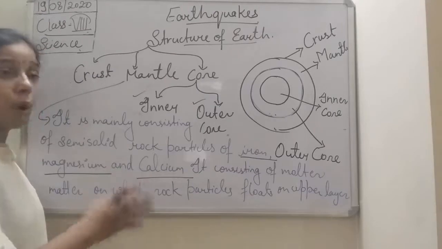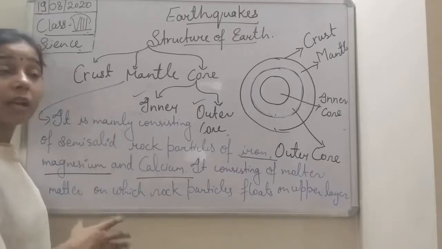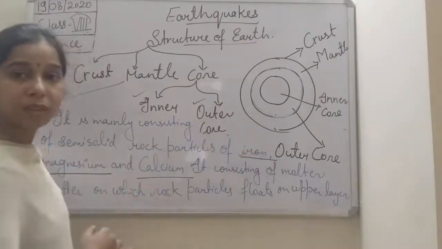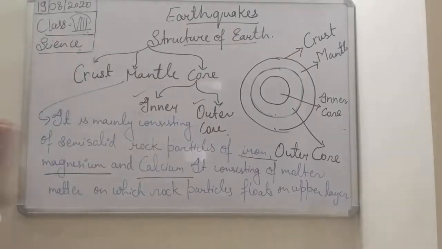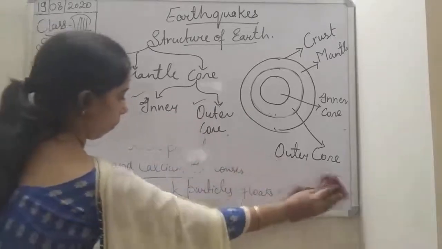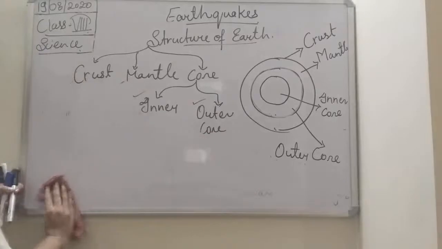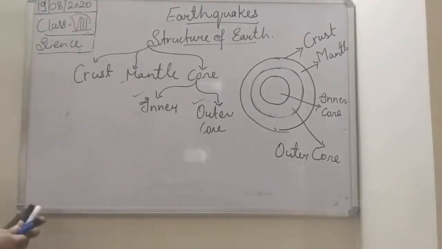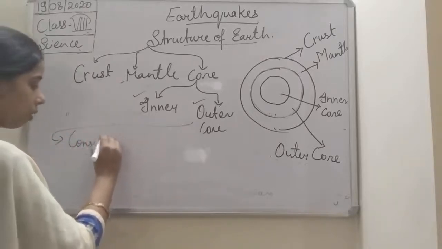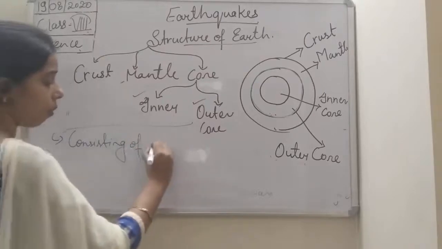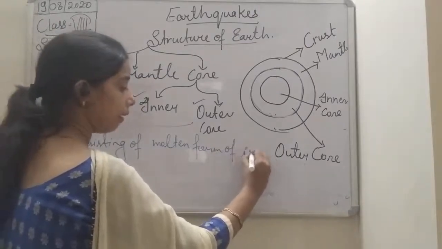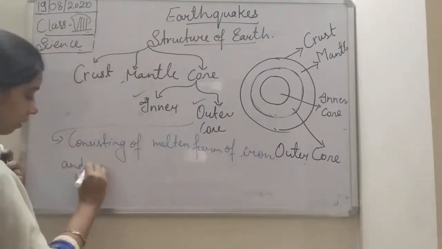you see, molten iron as well as molten nickel is present in the outer core of the earth. Okay, so we can write it. If we talk about the outer core, students, it consists of molten iron and nickel.